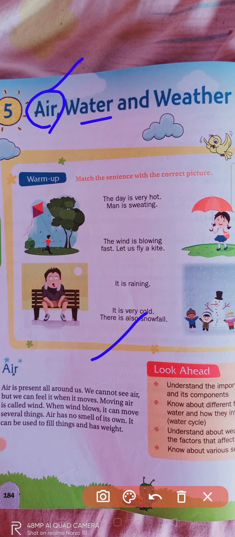Moving air is known as wind. And in the same way, water. Coming to the water, why is water needed, whether water is needed for all the living creatures or not, right? We have discussed all these things, and one more important thing we have discussed is the water cycle, right?